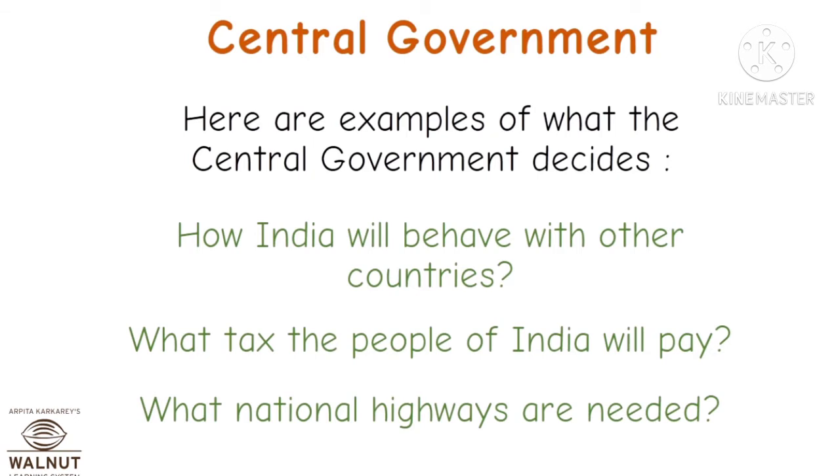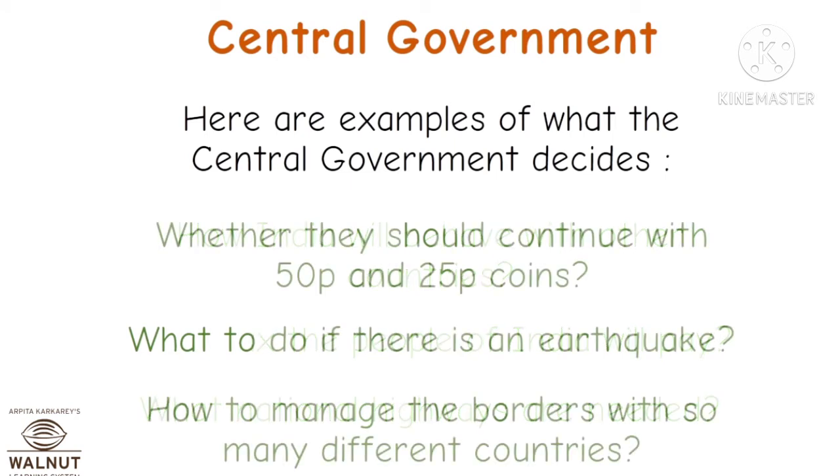Here are examples of what the central or the federal government decides: how Nigeria will behave with other countries, what tax the people of Nigeria will pay, and what national highways are needed. The best currency type, paper notes or coins, what to do if there is an earthquake, how to manage the borders with so many different countries.